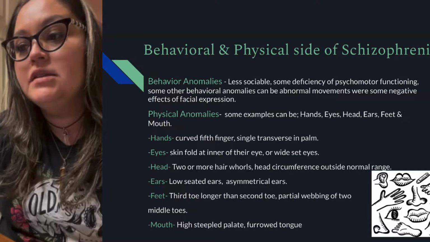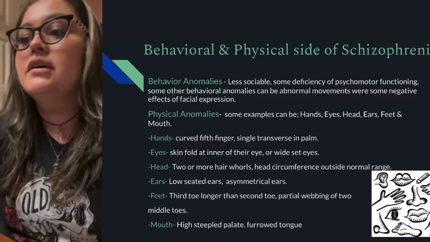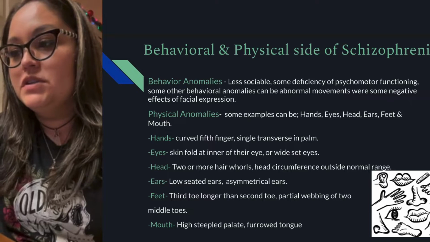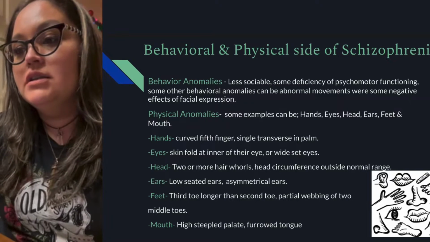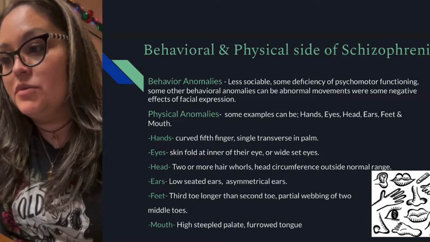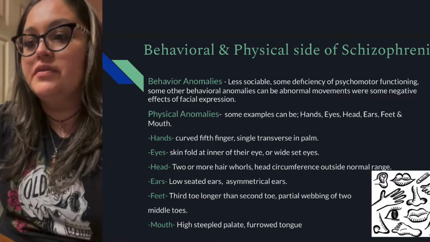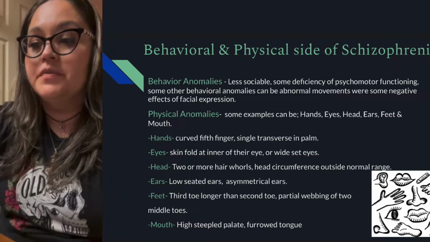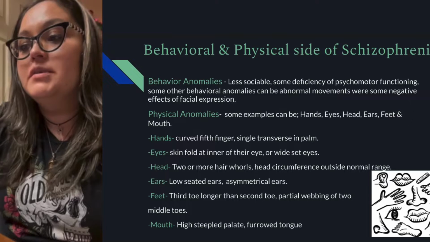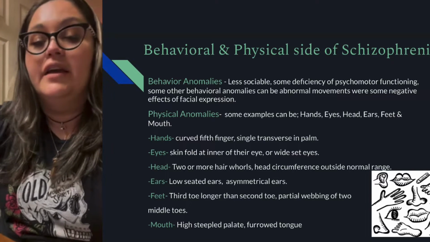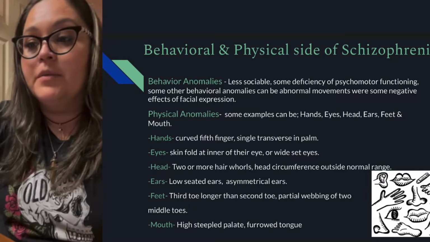Behavioral and physical side of schizophrenia. Behavioral anomalies include someone being less sociable, or some deficiency of psychomotor functioning. Some other behavioral anomalies can be abnormal movements or some negative effects of facial expression. Physical anomalies, some examples can be the hands, the eyes, the head, the ear, the feet, and the mouth.